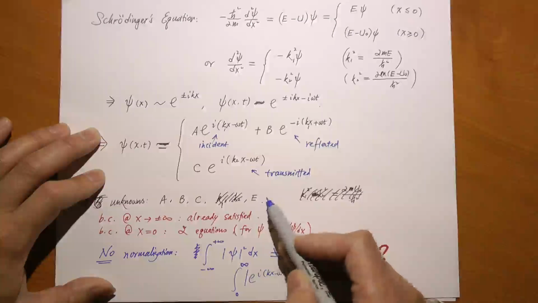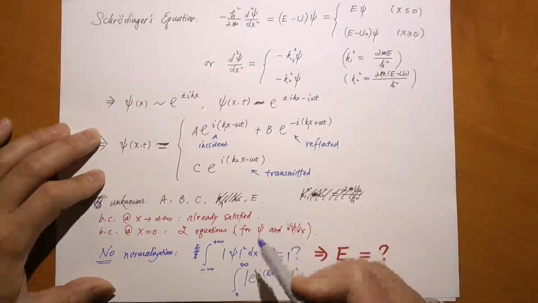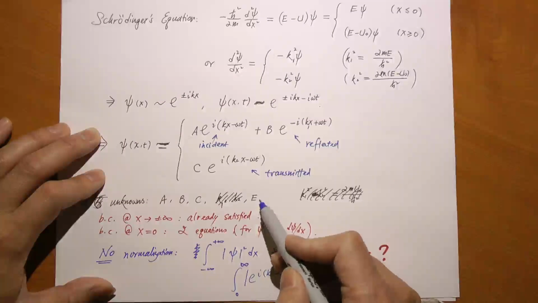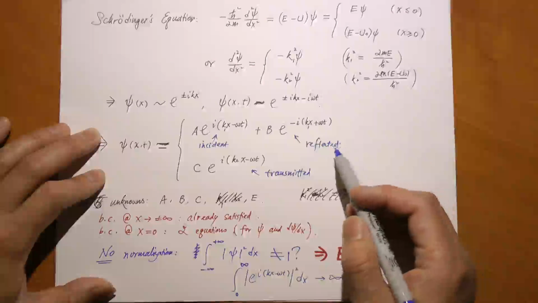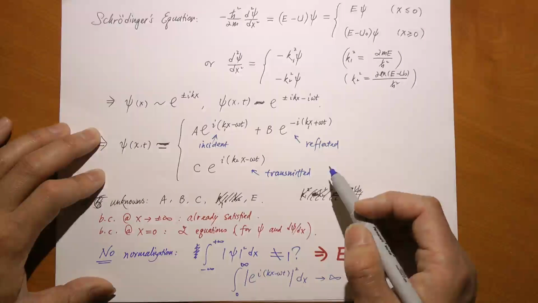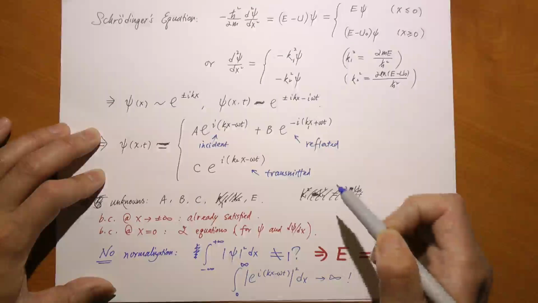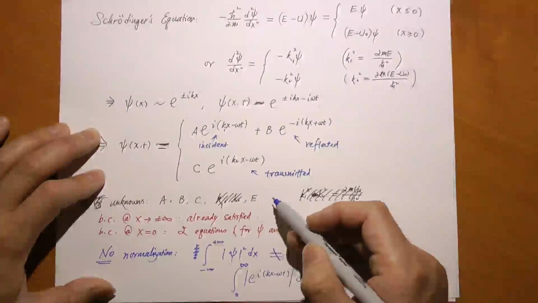But we have 4 unknowns. You know what that tells us? Just as we suspected, it is now impossible to fix the energy E as a function of all these things, m, h bar, u naught. And therefore, indeed, as we suspected, for this continuous, unbound state, the energy is not quantized. It is not discrete, rather it's continuous. Energy E can assume any value you want.